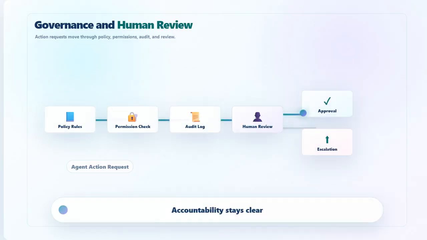Now let's look at governance and human review. MCP can help agents connect to systems. But governance decides what they are allowed to do. Human review is important for high-impact decisions. Finance, legal, HR, healthcare, and customer-impacting actions need extra care. Good governance defines roles, permissions, logs, escalation, and accountability. The future of MCP should be human-led, not uncontrolled automation.